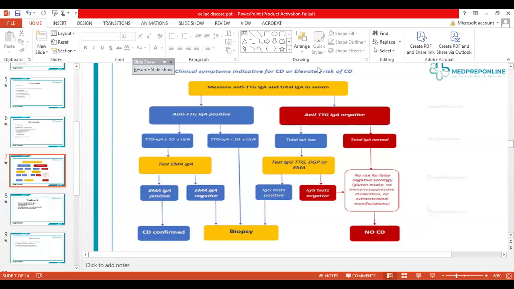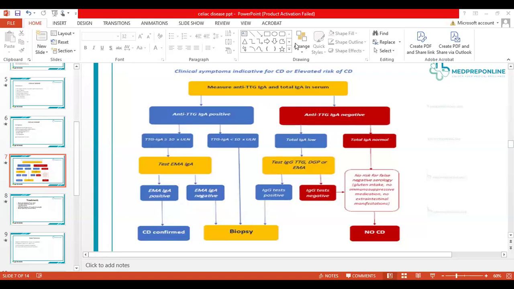I have not added it here because it's not that high-yield to learn. But if you have any interest, the guidelines that I will be sharing include that small information, the Marsh classification. There are 4 classifications: 0, 1, 2, 3. According to that Marsh classification, you decide whether the child has celiac disease or not. So I will share the guidelines and you can read that from there as well.